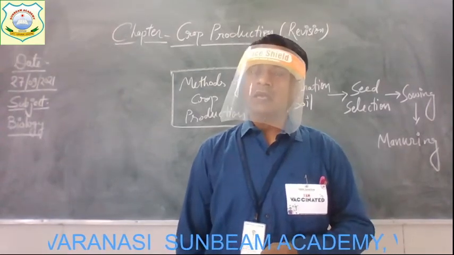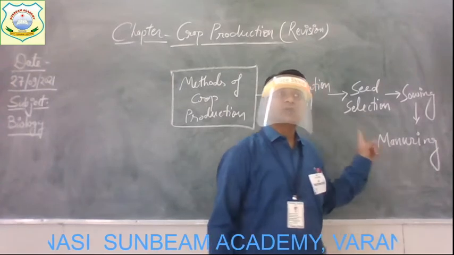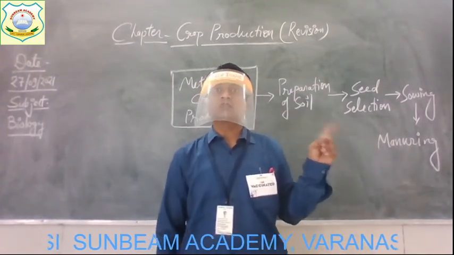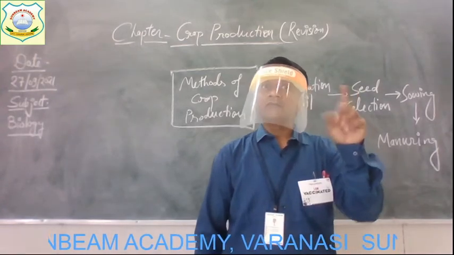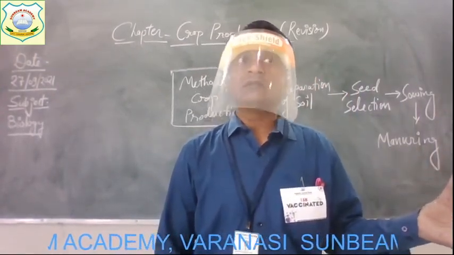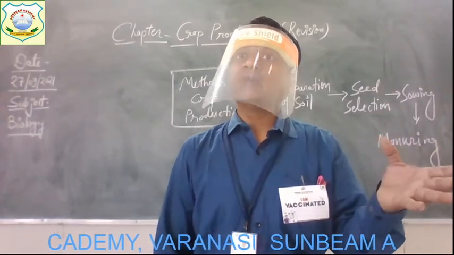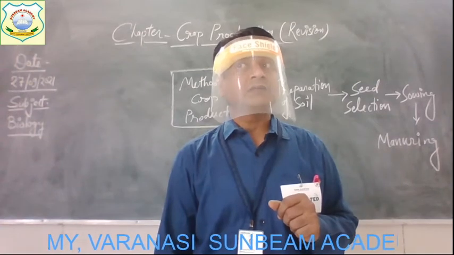Get it? Now, children, one more thing you have to know here. The nutrients which are going to be provided to the plants through the soil are of two kinds. The one is the natural material, which is made from natural substances. And the second one is made from certain chemicals in the factories. Get it?